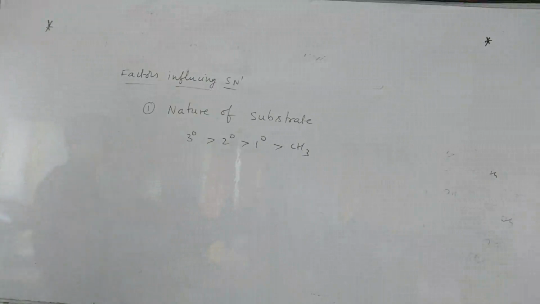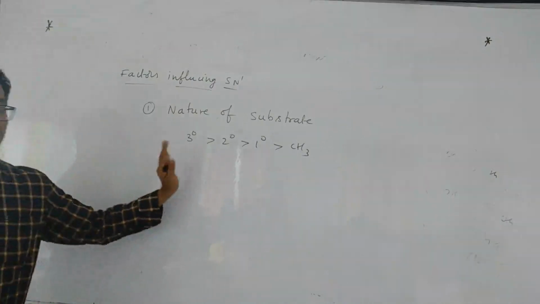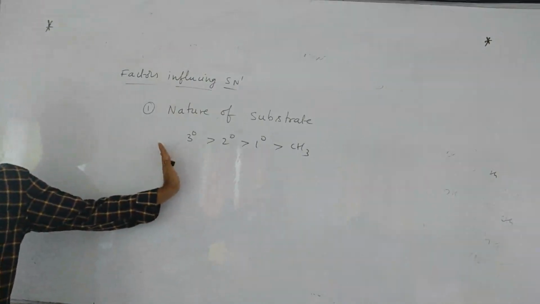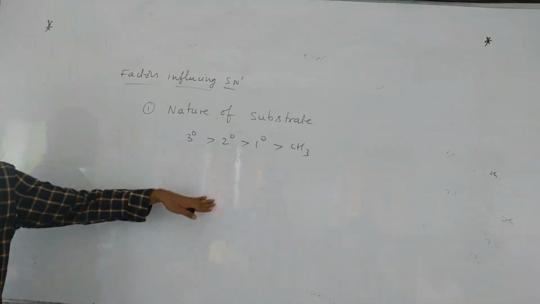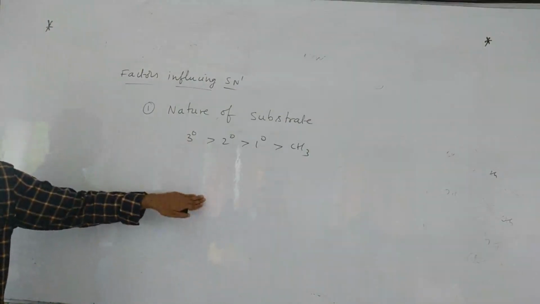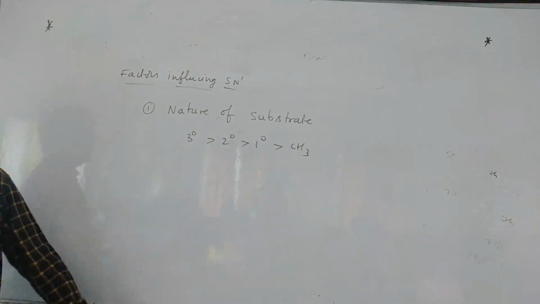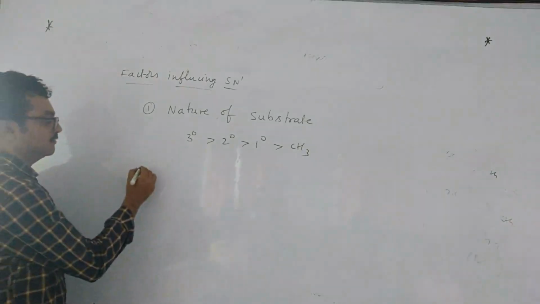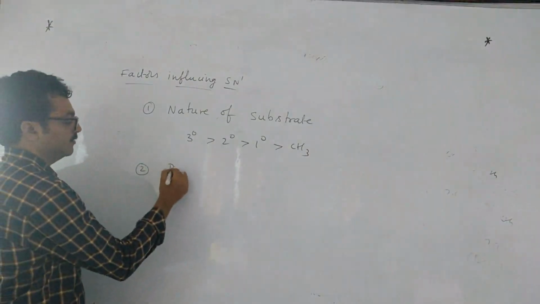Nature of the substrate. So why is tertiary alkyl halide preferred? Because it is a carbocation intermediate and 3 degree is more stable. That is why. That's all. Next one.